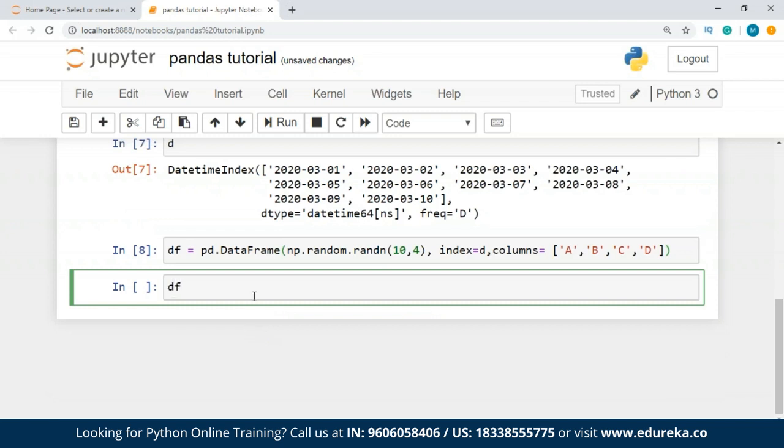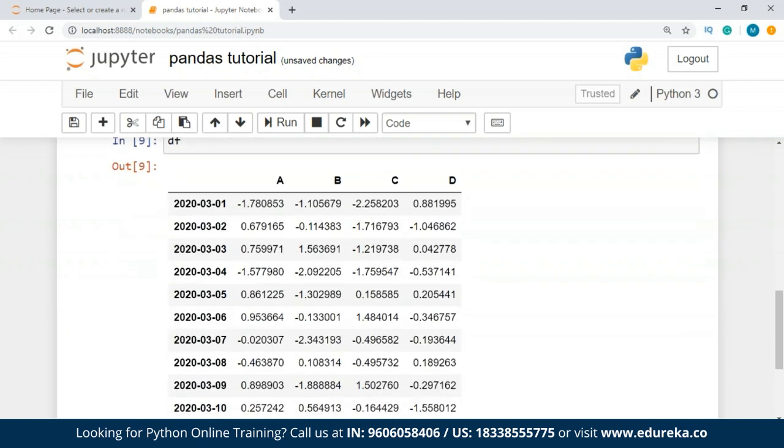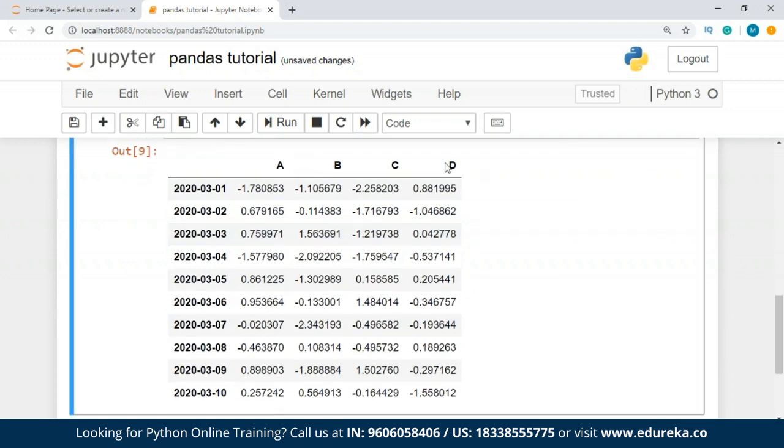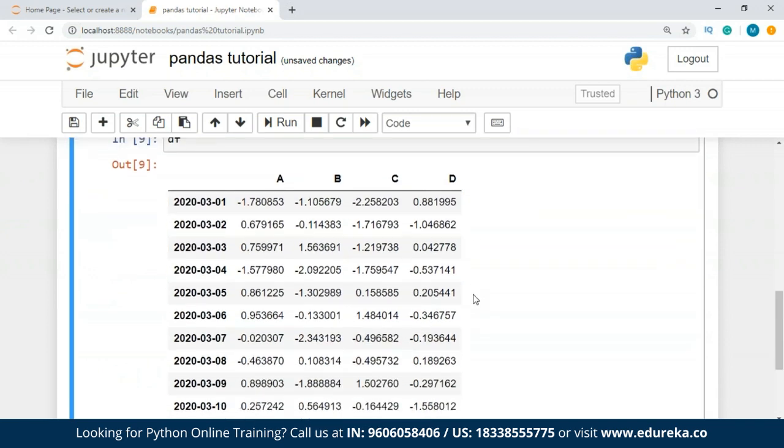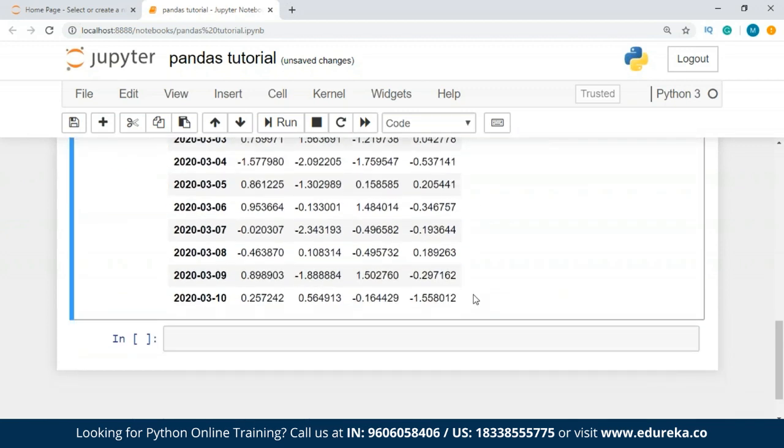No. So now I'm going to print my data frame. So I have a data frame, guys, which I've created by passing a numpy array, and I have a datetime index with labeled columns, which are A, B, C, and D. This is my index, guys, and I have all these random values using the NumPy array. So this is how you create a data frame, guys. Just a simple example. And I'm going to show you how you can create a data frame by passing a dictionary of objects that can be converted into a series also.